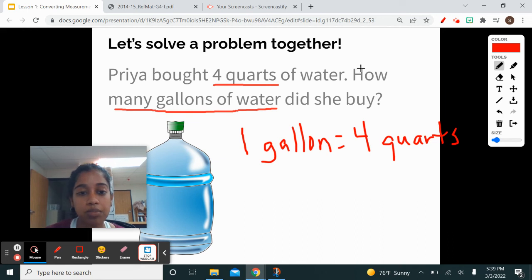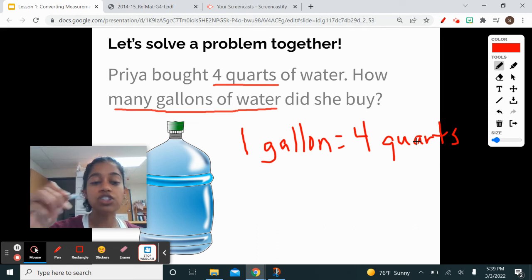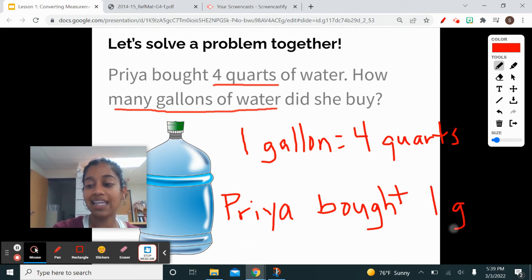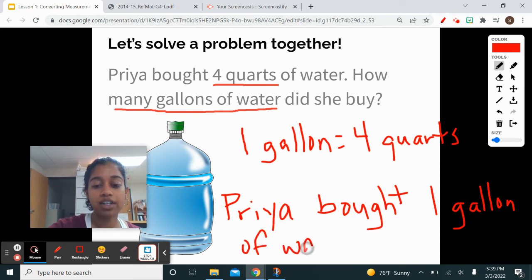equals 4 quarts. Okay, let's read our problem. Priya bought 4 quarts of water. How many gallons of water did she buy? Looking at my conversion table, I know that 1 gallon of water equals 4 quarts. So if Priya bought 4 quarts, then she must have bought only 1 gallon of water. Our answer is that she bought 1 gallon of water. Let's write this in a complete sentence. Priya bought 1 gallon of water.